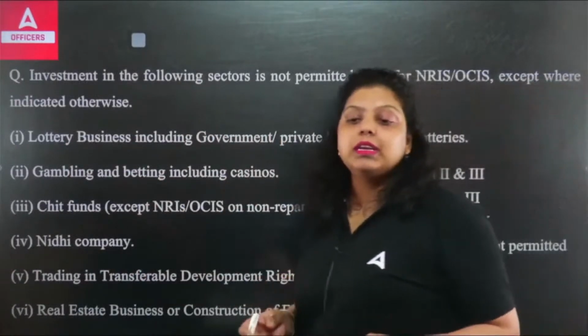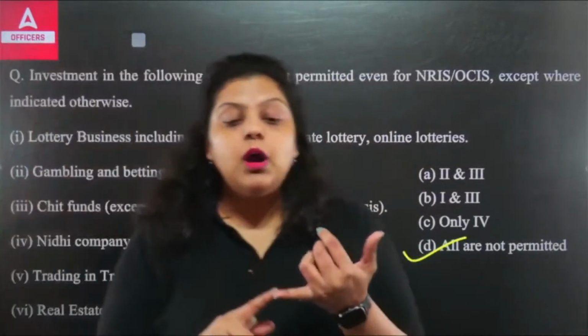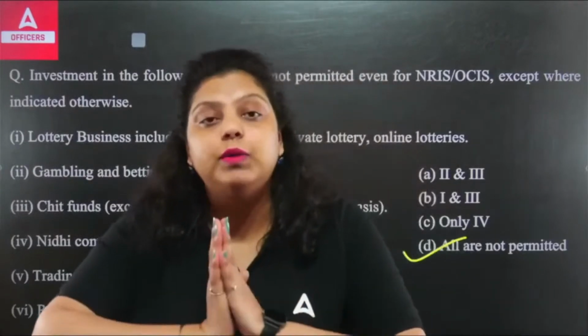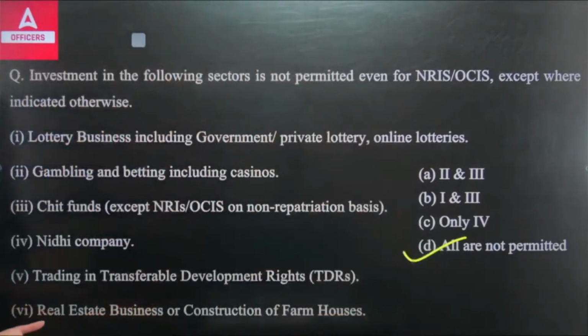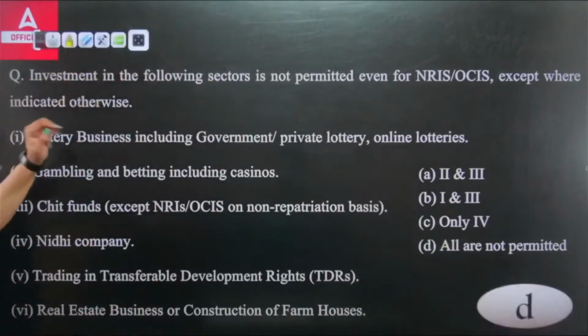So if you want to invest in India, you can do it in two formats or two routes, that is the automatic route and the government approved route. But there are certain sectors in which you cannot invest, whether you come through the automatic route or the government approved route. All those areas are known as prohibited areas, and all these are prohibited areas. So the right answer will be option D.